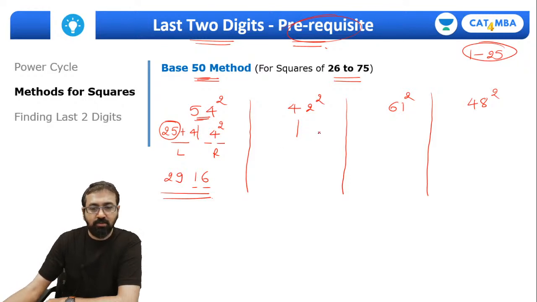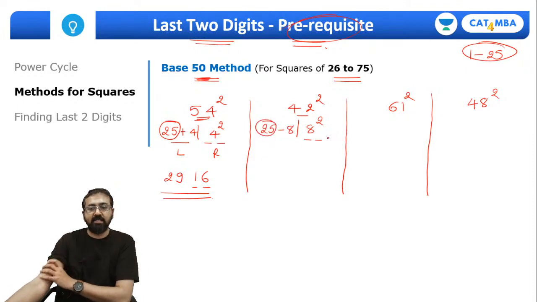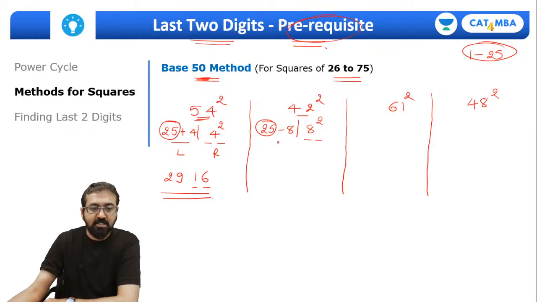Okay. So once again, 42 square. 42 is 8 less than 50. So the right part will be 8 square. The amount by which the number is less or more than 50, you square it and write it in the right part, and that should be only a 2 digit result in the right part. Okay, fine. And what will you do in the left part? Since the number is less, subtract that amount from 25. So the left part will be 25 minus 8. Are we clear with this? So what is 25 minus 8? It's 17. What is 8 square? It's 64. So 1764 is the square.